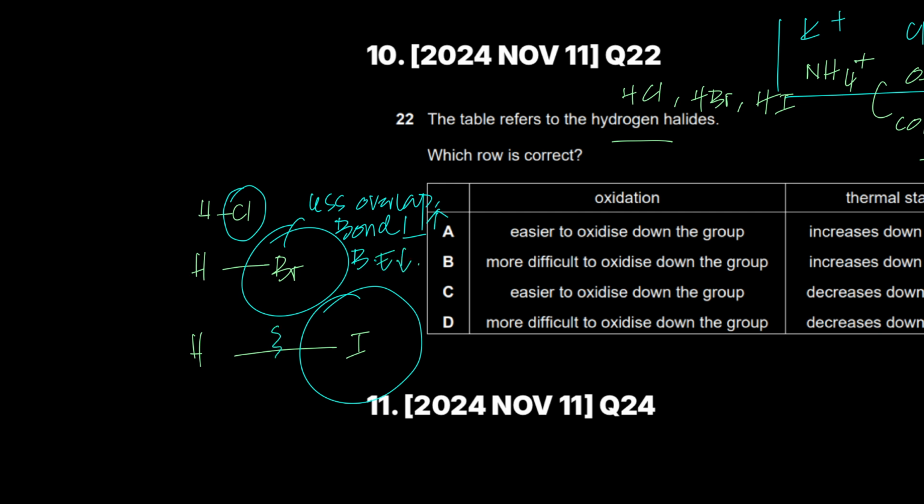You need less energy to break this HI bond, and I'm also connecting it with the reaction of conc sulfuric acid. That's why it constantly can reduce concentrated sulfuric acid over and over again to SO2, to S, to H2S, because this bond is easily broken. This is what I'm doing. I'm exaggerating it for myself, so I know this, I remember this, just like I've been taught.